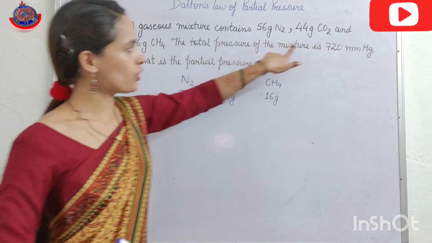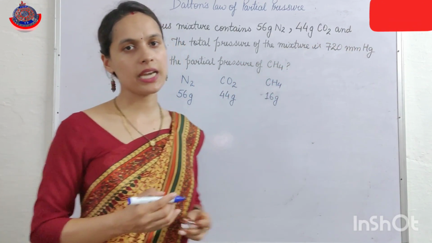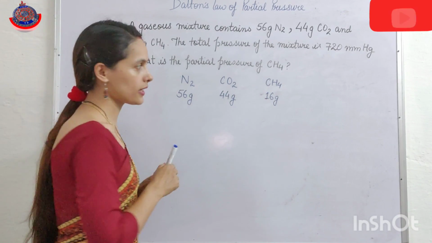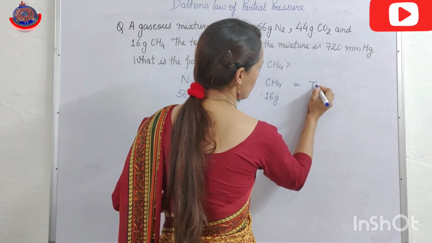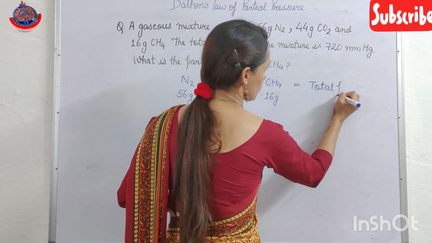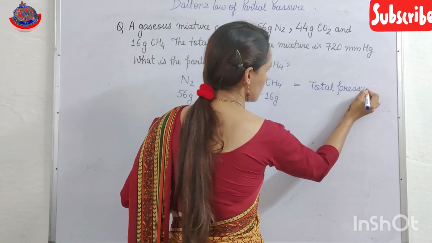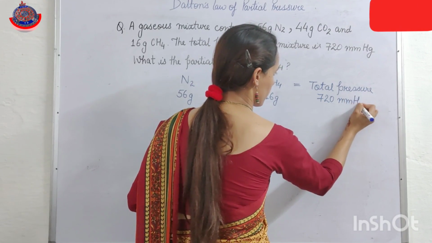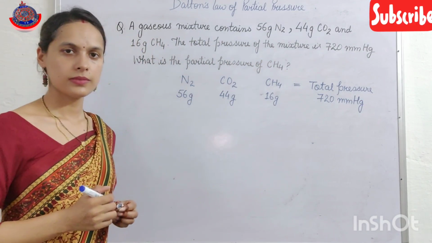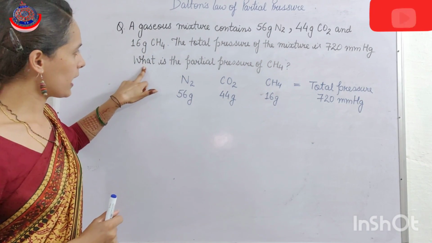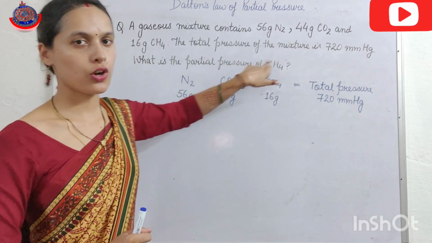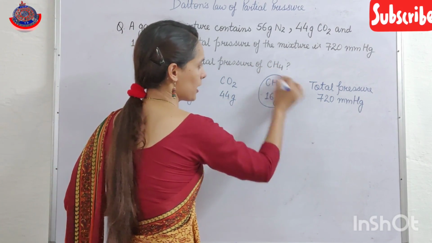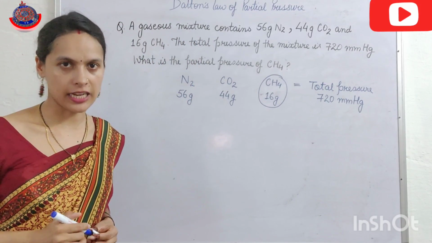The total pressure of the mixture is 720 mmHg. It means the total pressure exerted by these three gases is 720 mmHg. This is given. We have to calculate the partial pressure of methane, means the partial pressure exerted by the methane.